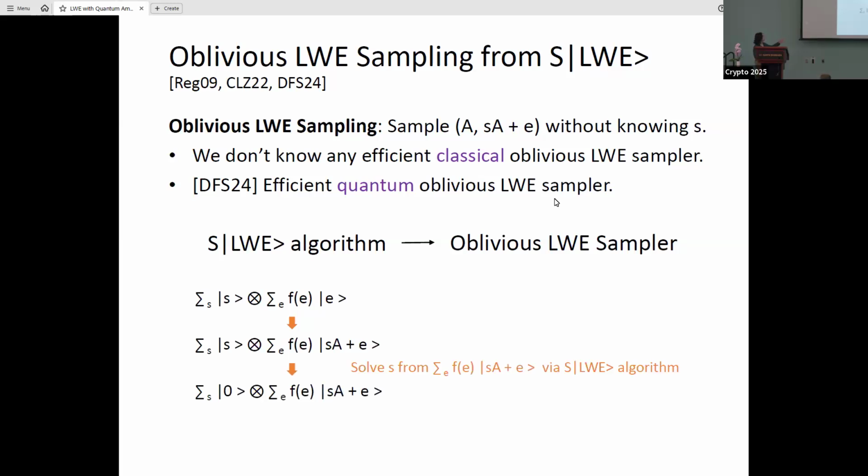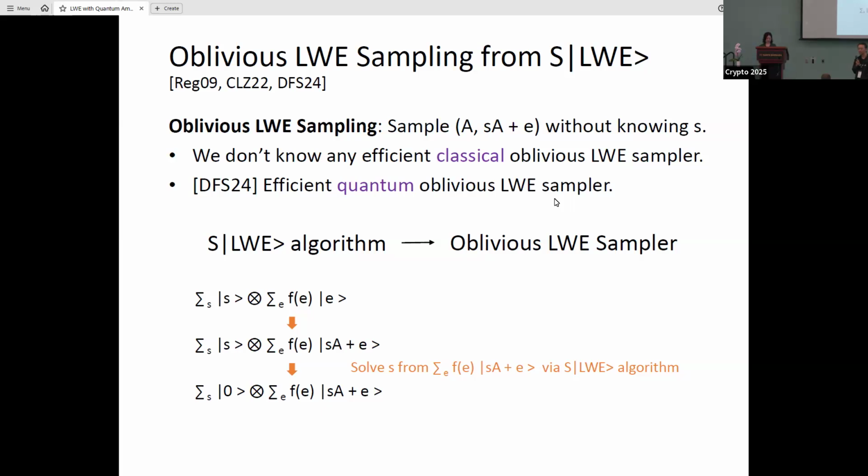And what we can show is that if we can solve the problem given the state as input, we can also prepare the state on our own. That's a not very tricky reduction, but basically preparing the state and solving the state are somewhat equivalent. Okay, thank you.